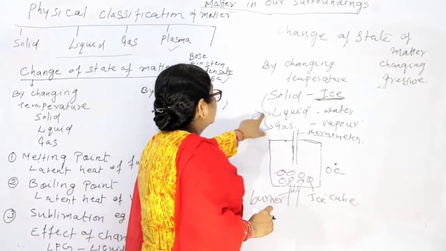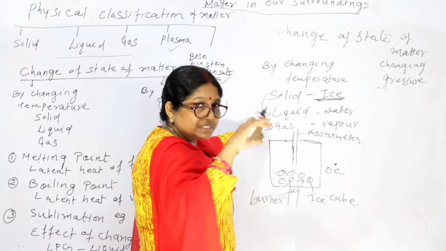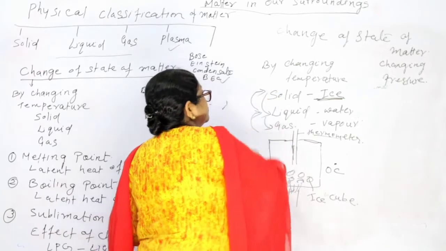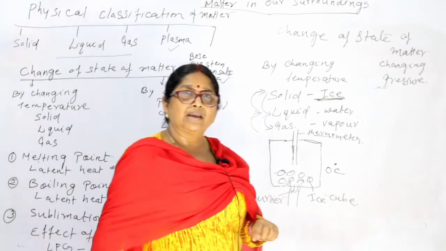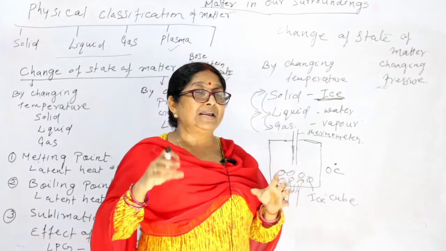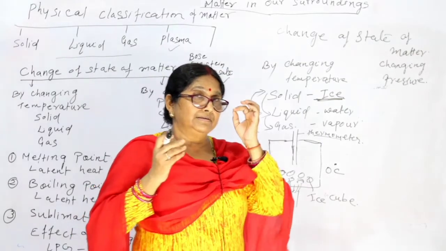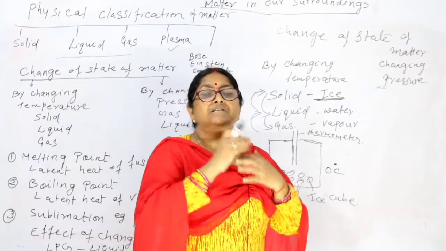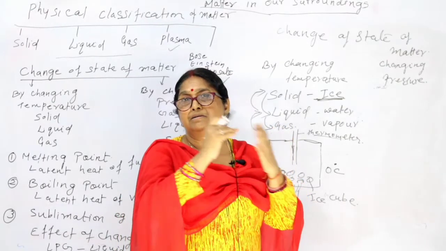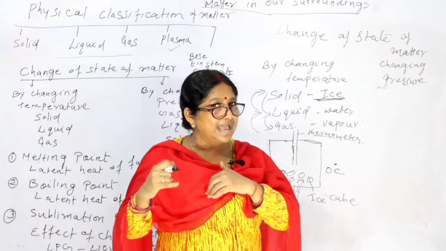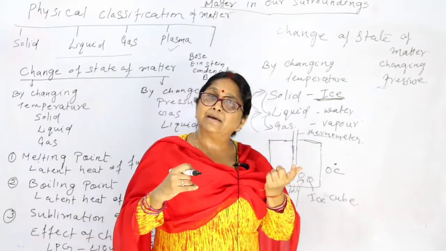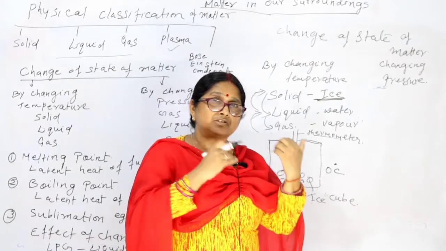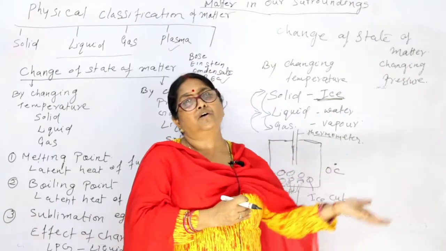Again you are cooling it more, that means removing temperature, this liquid will convert into solid. Okay. So by giving temperature, we are changing the states of matter from solid to liquid, liquid to gas, or by removing the temperature, cooling it, it is changing from gas to liquid, liquid to solid.